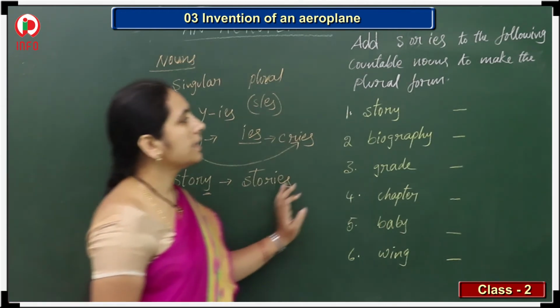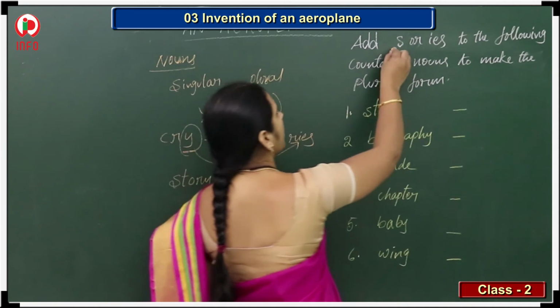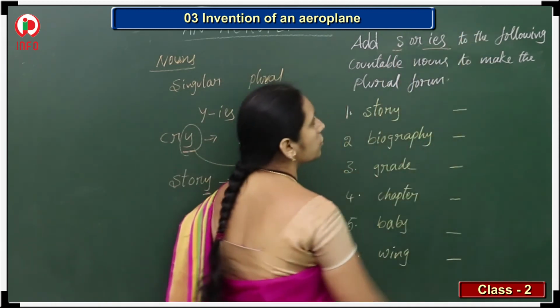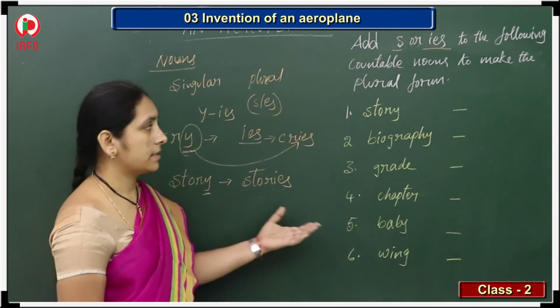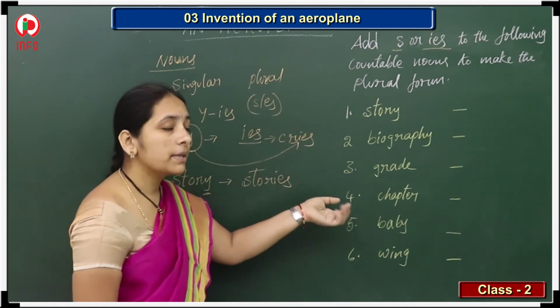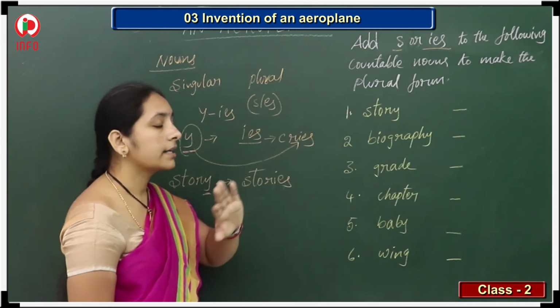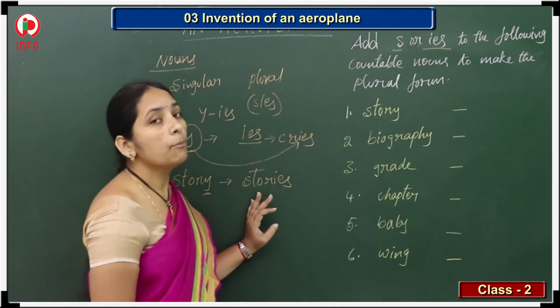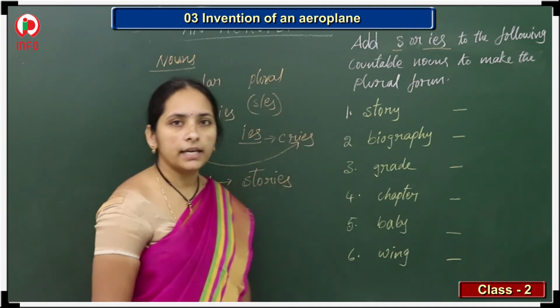Okay. So now see some examples here. Add S or IES to the following countable nouns to make the plural form. Yes, the plural form we are getting is 100% for countable nouns only, because uncountable nouns don't have a plural form.